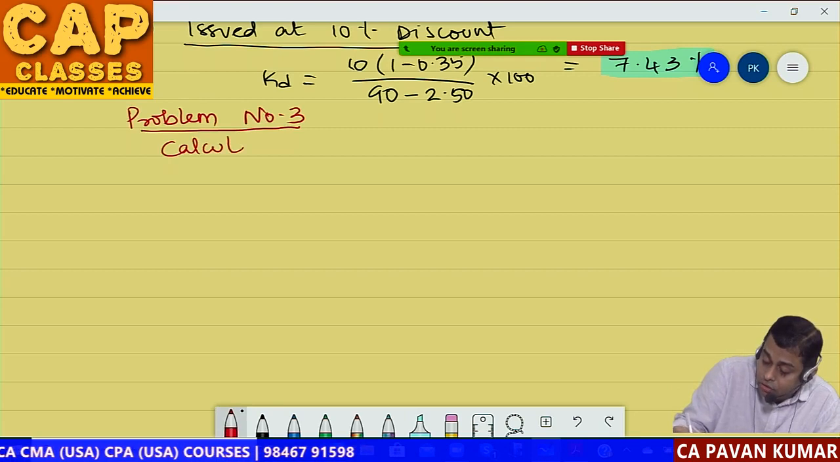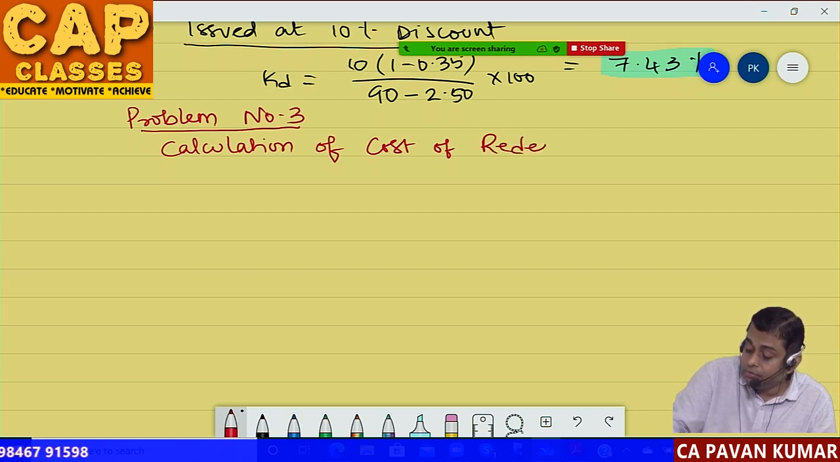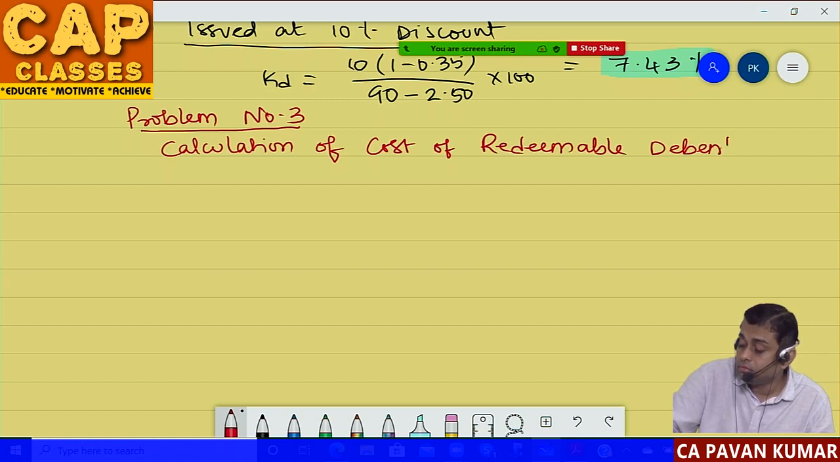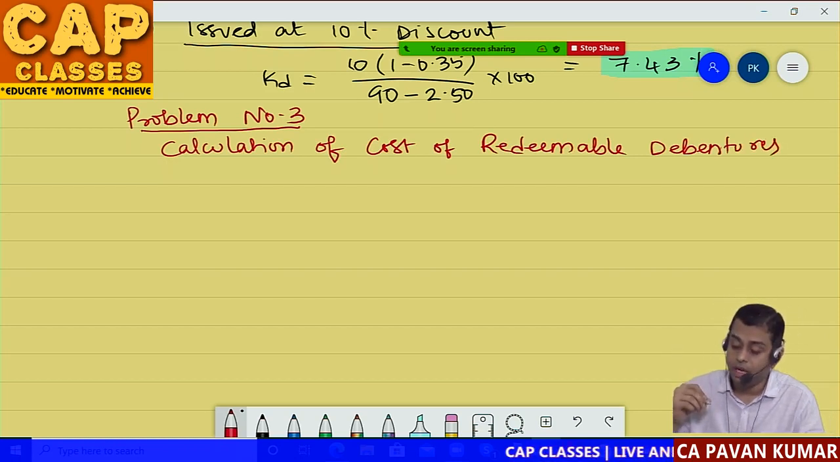Calculation of cost of redeemable debentures. Calculation of cost of redeemable debentures. Okay, calculation of cost of redeemable debentures.